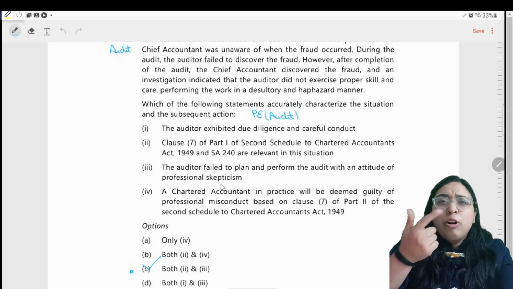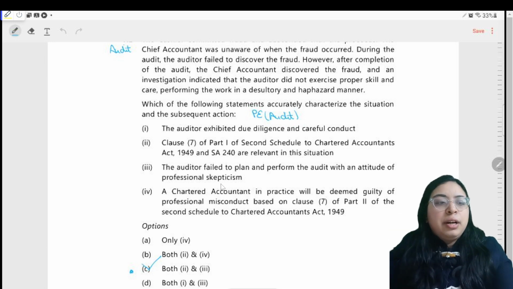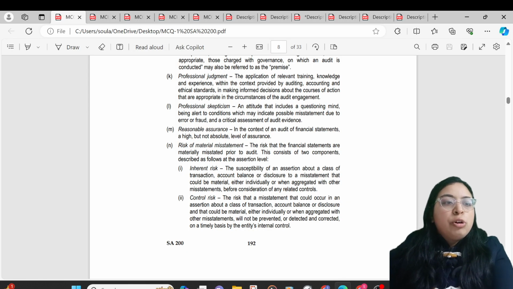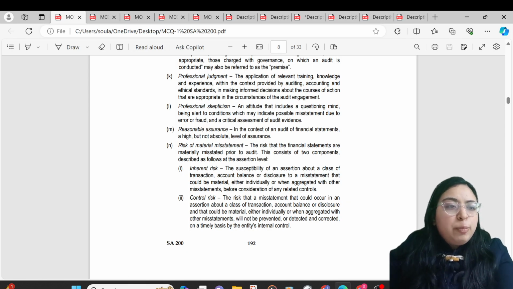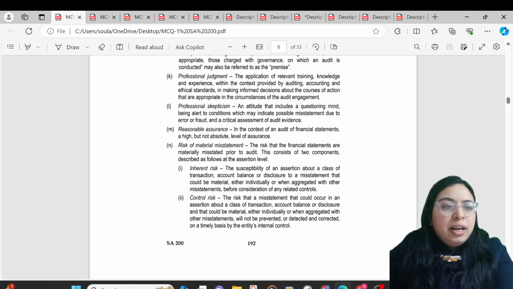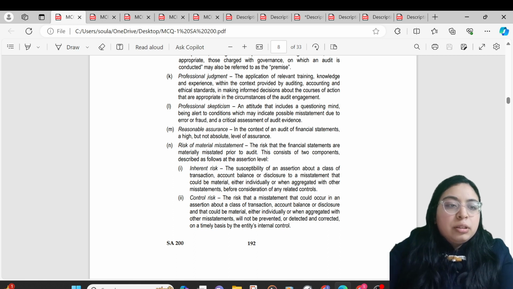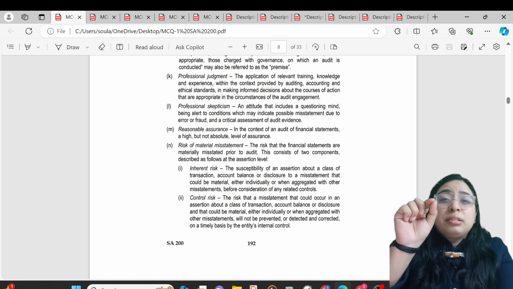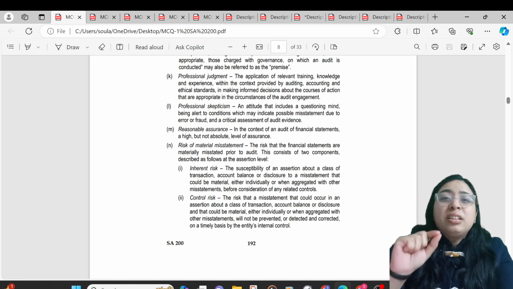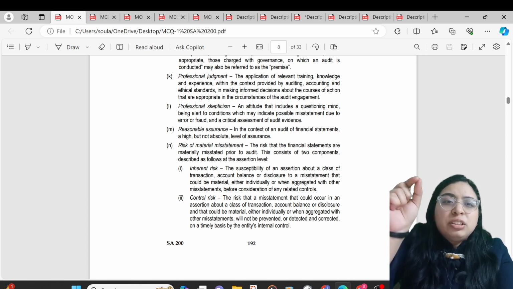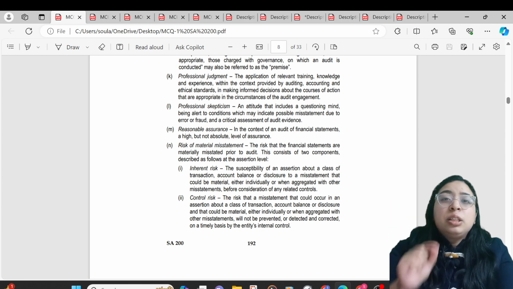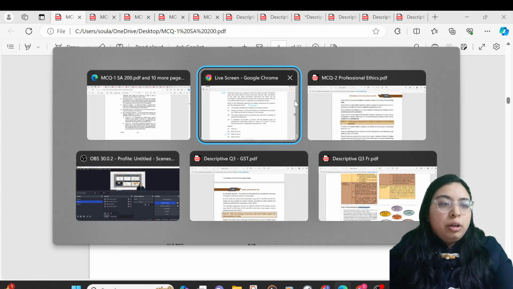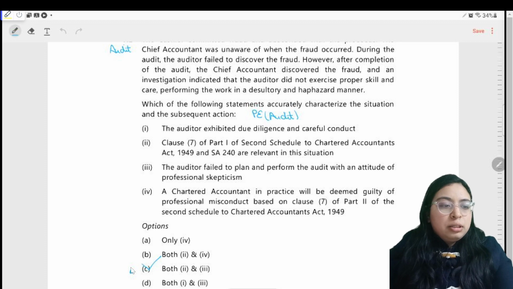I forgot what professional skepticism is, but I know it has been covered in SA 200. So quickly move on to the audit pronouncement part. Professional skepticism means an attitude that involves a questioning mind, being alert to conditions which may indicate possible misstatement due to fraud or error, and a critical examination of the audit evidence. Yes, the auditor fails to have a questioning mind. He doesn't ask questions of the management, doesn't question the TCWG. If he had asked, he would have been able to identify the fraud. So the answer will be the second and third parts.